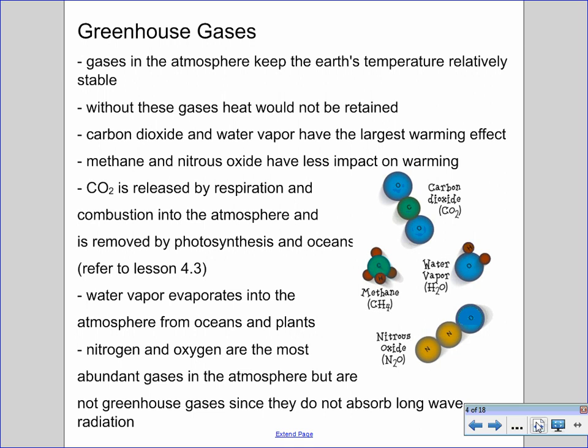Carbon dioxide can be released by respiration and combustion into the atmosphere, and can be removed by photosynthesis and by dissolving within large bodies of water. This was content covered in the video for lesson 4.3. Water vapor will evaporate into the atmosphere from oceans and from plants through the process of transpiration, and will enter the atmosphere in that manner. Nitrogen gas and oxygen gas are the most abundant gases that we have in the atmosphere, but are not considered greenhouse gases since they do not absorb long-wave radiation and do not contribute to the warming of the Earth,